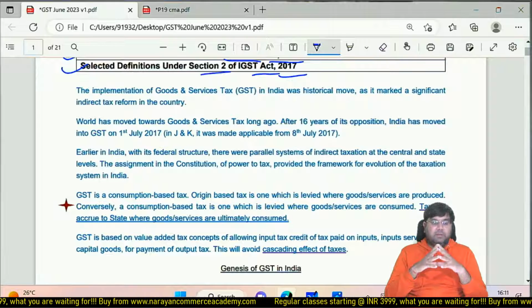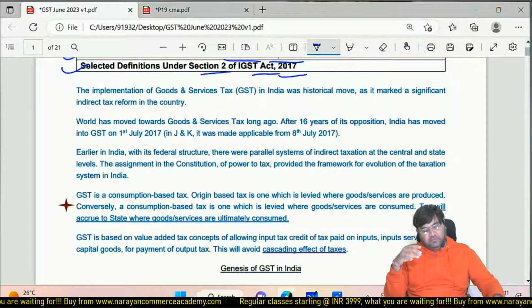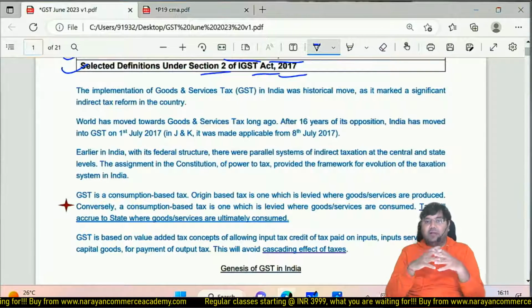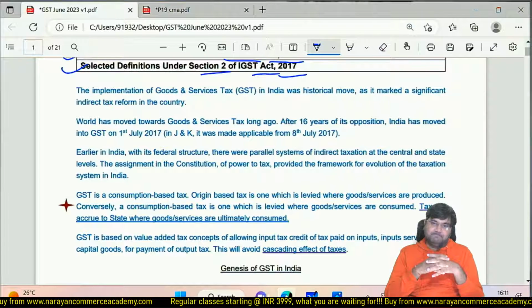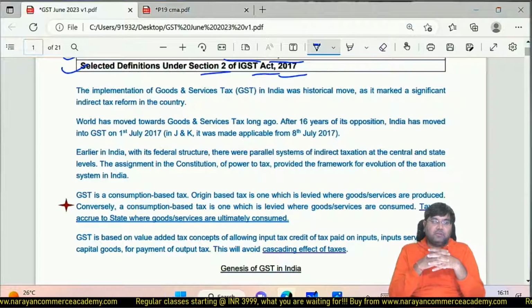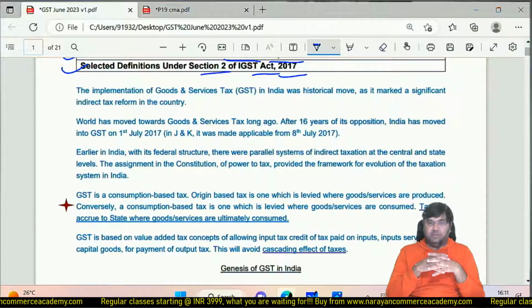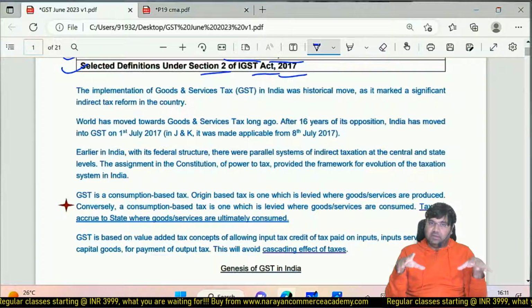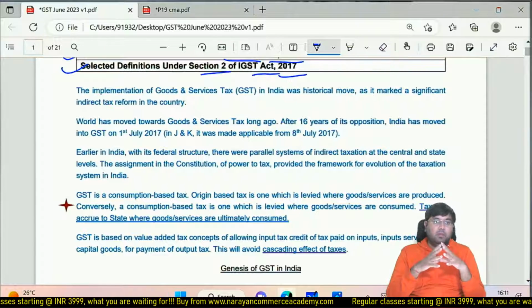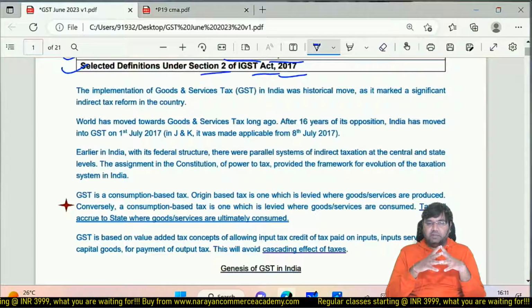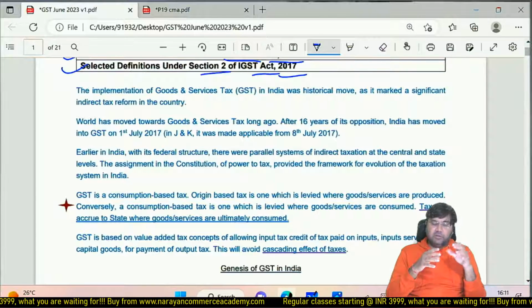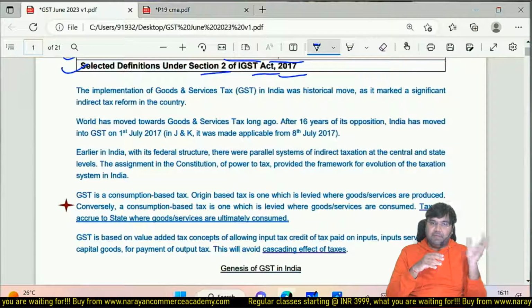But to implement GST, all states also need to come on board. So there was a compromise between the central government and state governments. What was that? We are going to discuss in detail later. Right now, first, we are going to understand the big conceptual gap between the previous regime and the GST regime.